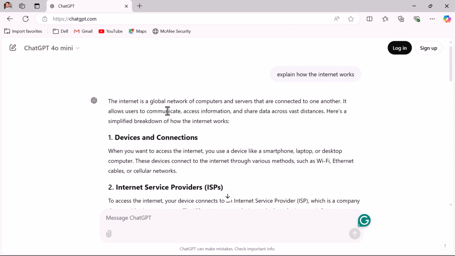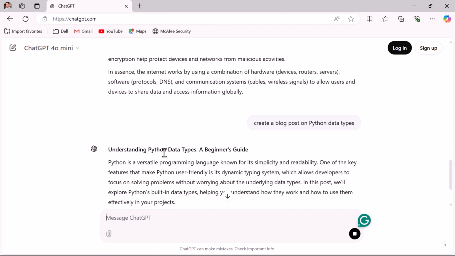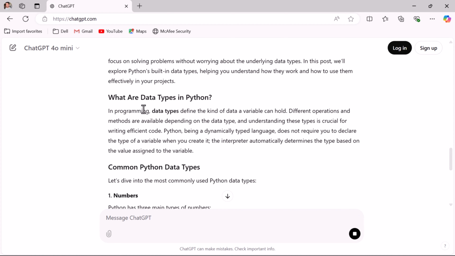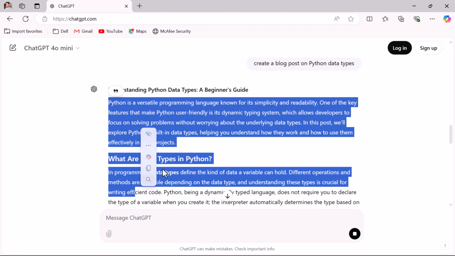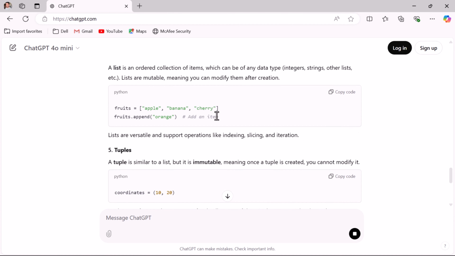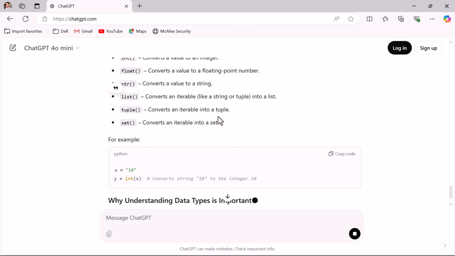Next, let us say you want to create a blog post. Then you can ask ChatGPT, create a blog post on Python data types, and hit enter, and just scroll down. Here you can see Understanding Python Data Types. So this is the blog post title and this is the blog post content. This is how ChatGPT will help you to generate the content for your blog post. And if you are not happy with the content, you can just add follow-up questions.